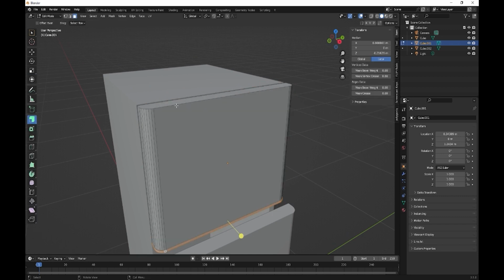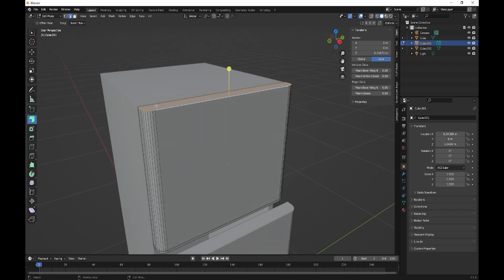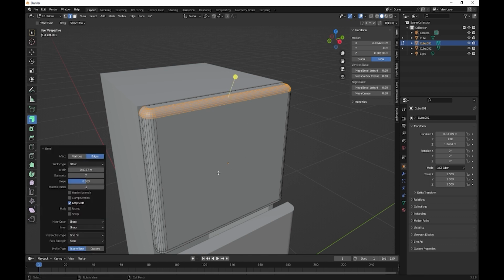On the top here, hit number 2, except we don't want that one, we want that, and then we want to do Control Bevel again, so it goes like that. So 0.02.